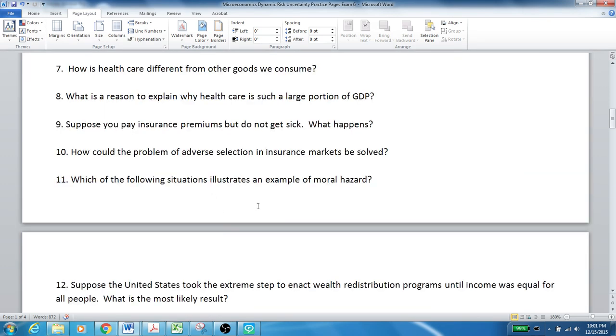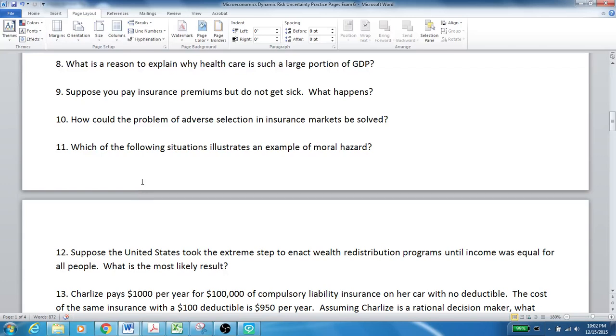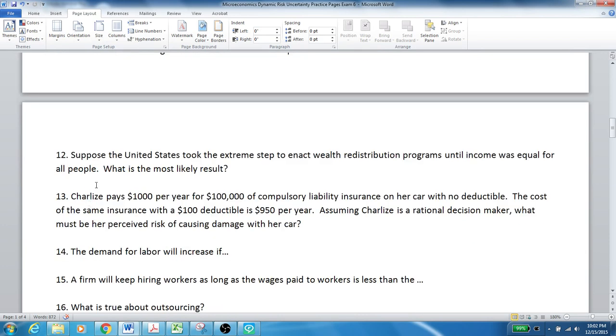Which of the following situations illustrates an example of moral hazard? Well, you'll have to find one based upon your understanding of moral hazard. But what you're looking for is something that would cause people to change their behavior because they've got, let's say, insurance. And now we move on to number 12.